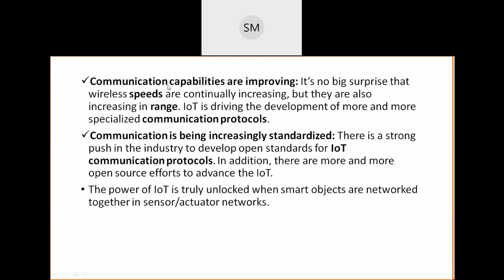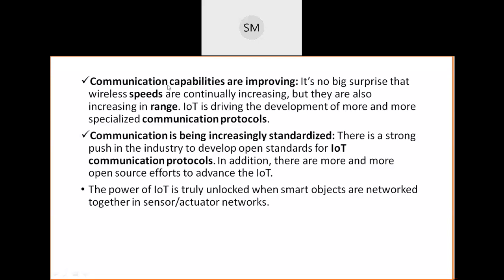There is always high speed of data transmission and communication. At the same time, their range is also increasing.